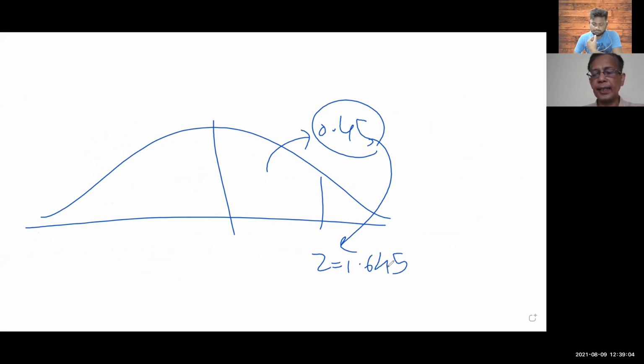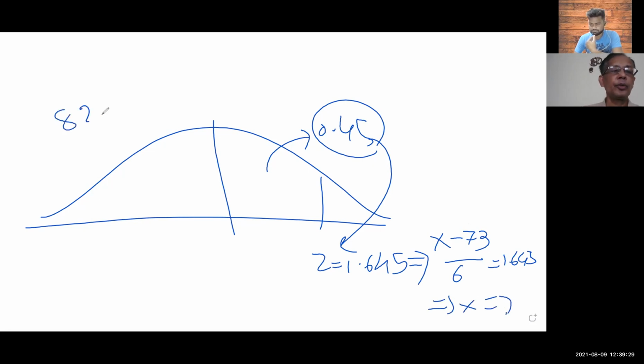If somebody is taking 1.65, no problem. If one is taking 1.67, no problem. But this should be good. What next? X minus 73 divided by 6 is equal to 1.645. From the formula, we can find the X value. X is 82.9 inches. Or to be exact, this is coming to 82.87 inches.